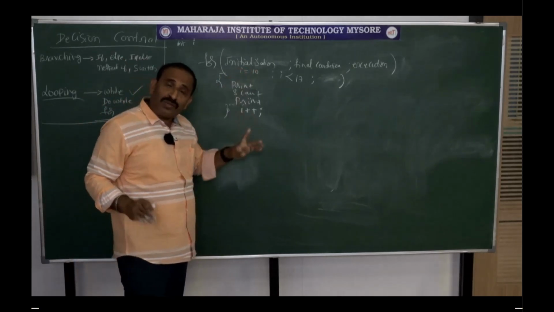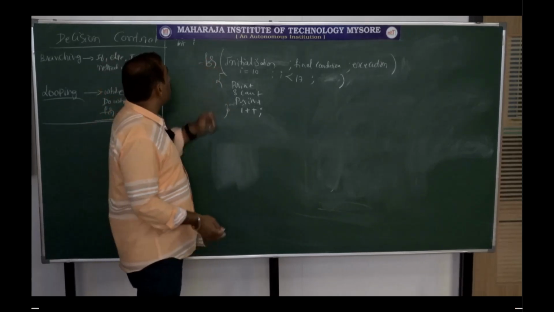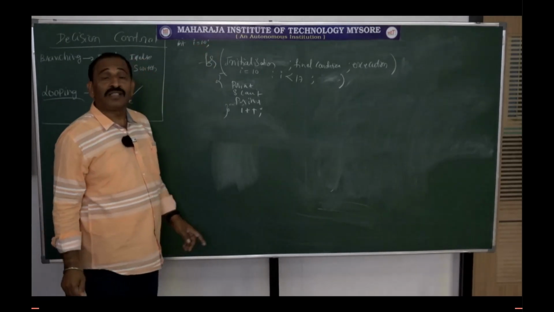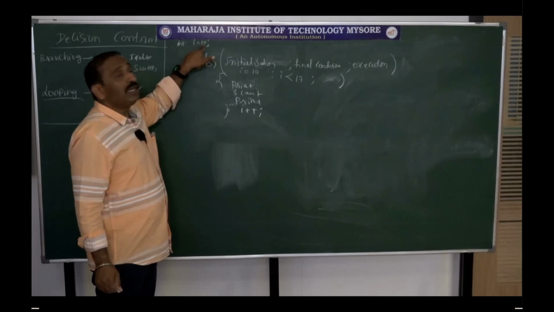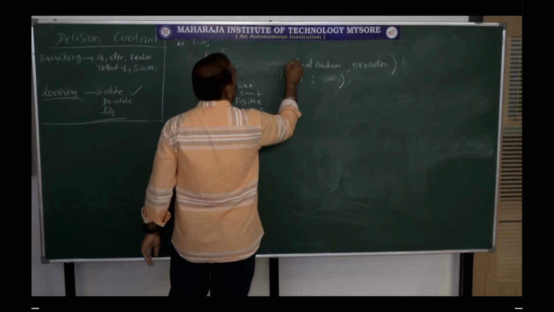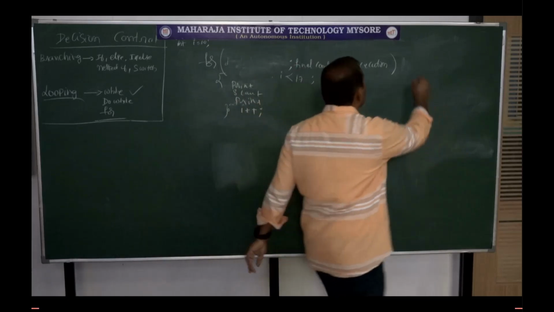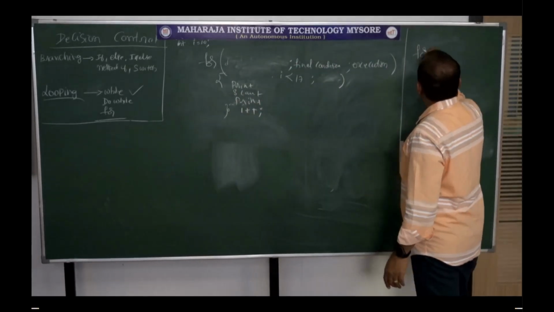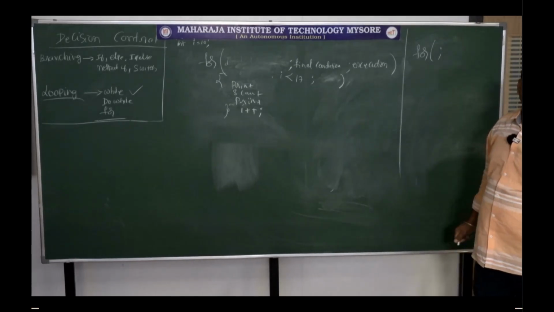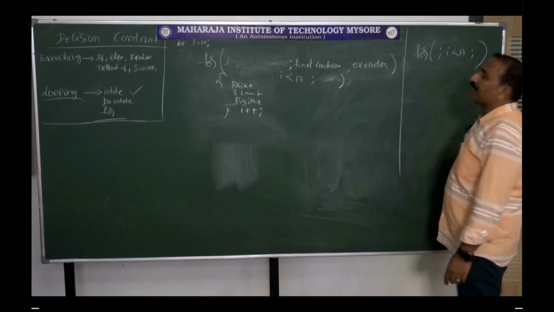The initial condition also need not necessarily be written like that. Say for example, int I equals 10, I have already done. I have initiated the value of I to 10, so therefore there is no need of initializing this again. I can just leave this. You can do like this. But these semicolons are very essential, so you can just make it like this. For initial condition, no, I am not putting in initial conditions. Final condition, I less than 17. I can just do like this.